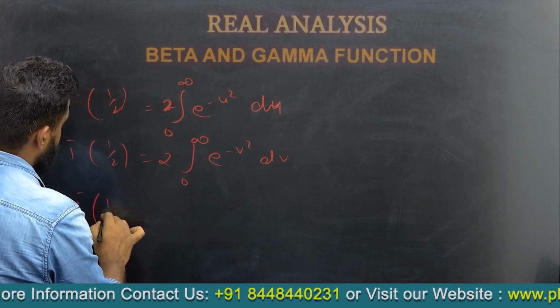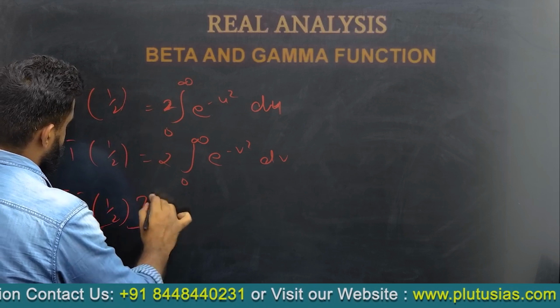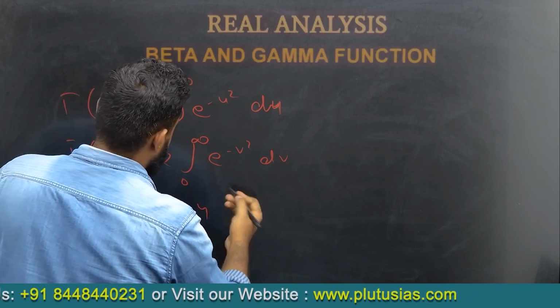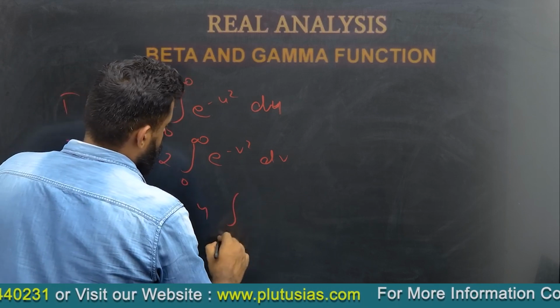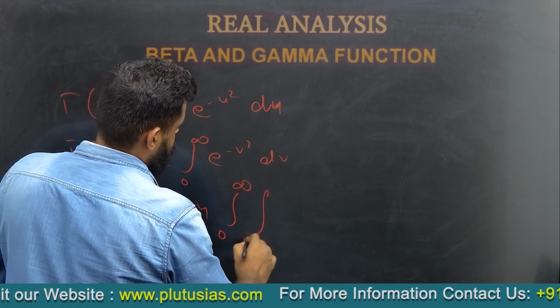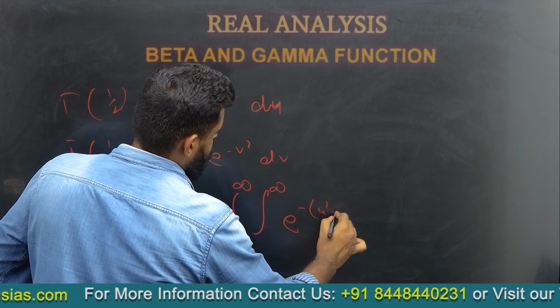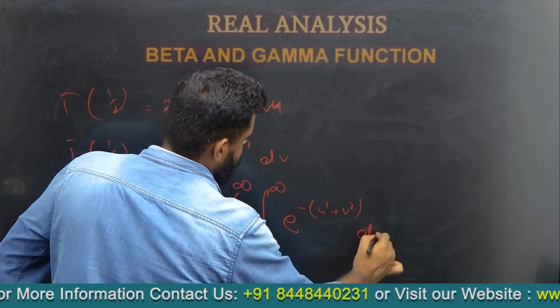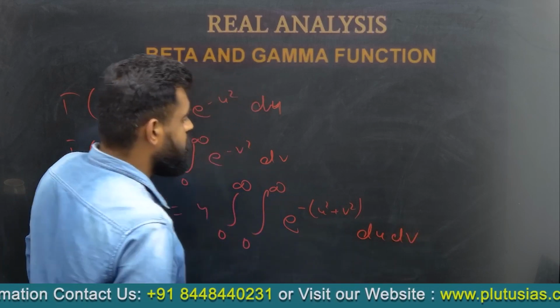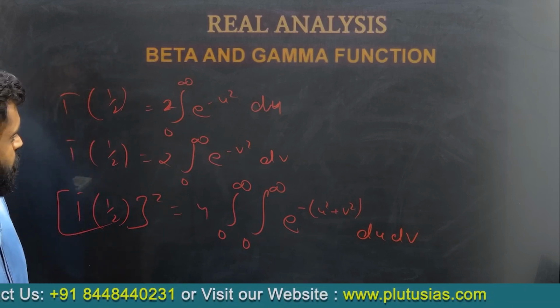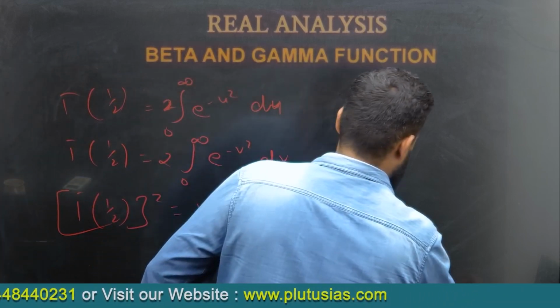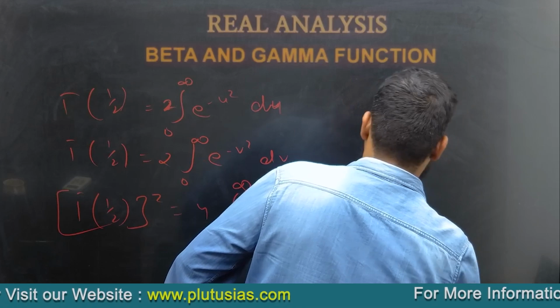We get the value of gamma half whole square to be 4 times 0 to infinity e to the power minus u square plus v square du dv.